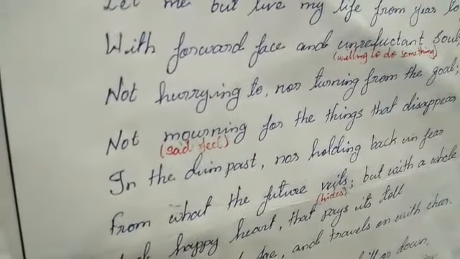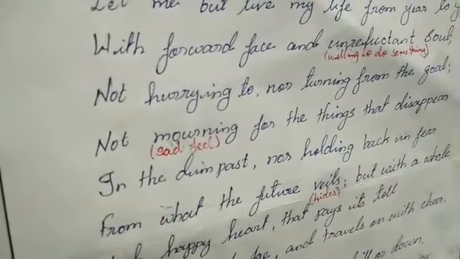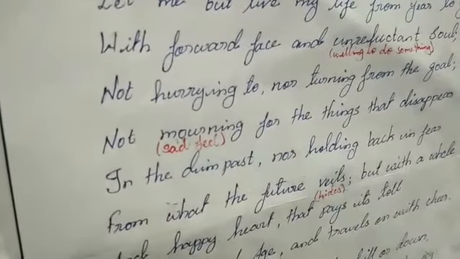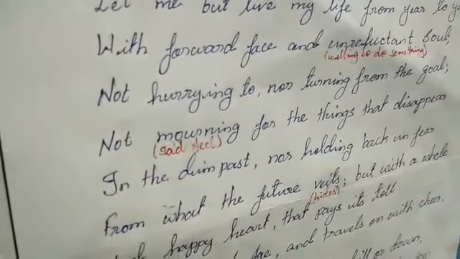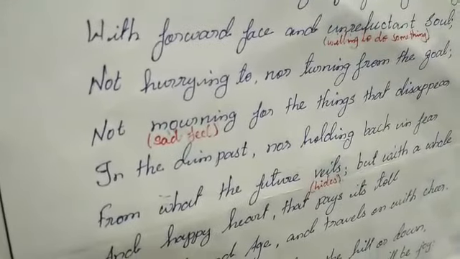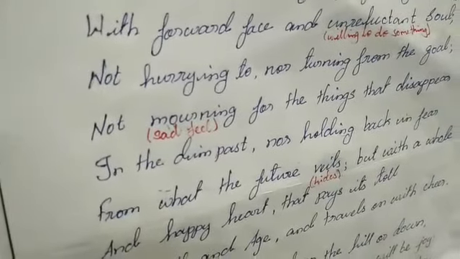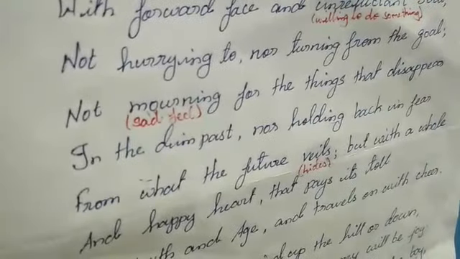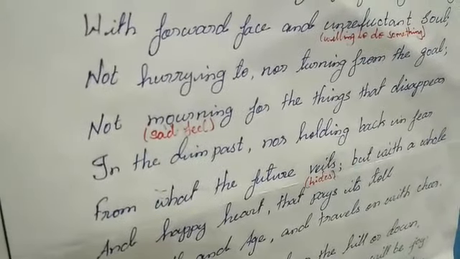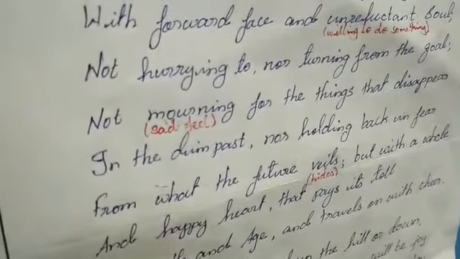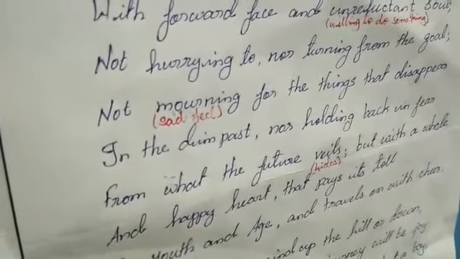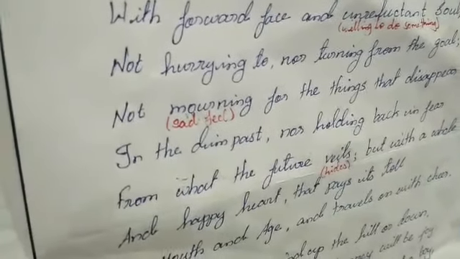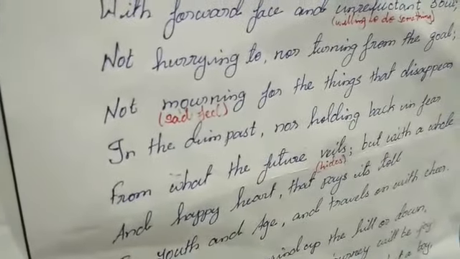Next line we have to note, in the dim past, nor holding back in fear. So the poet is telling that don't mourn, don't feel sad for the things that disappear in the dim past. The past is always dim, right? We have to work hard for the future. For the present, we have to fulfill our duty, whatever we are doing, we have to do it for the present. That means we have to fulfill the present. That's why the poet is telling, don't mourn, don't feel sad for the thing that disappears in the past, that too in the dim past, nor holding back in fear.